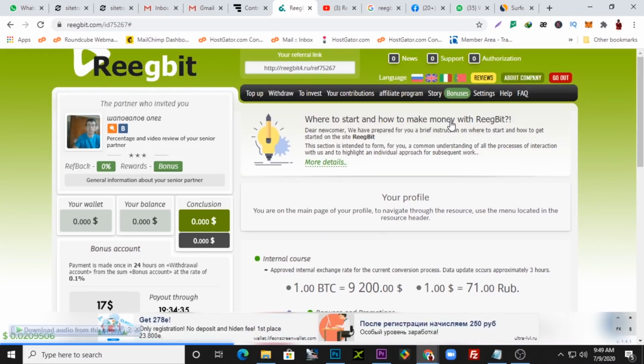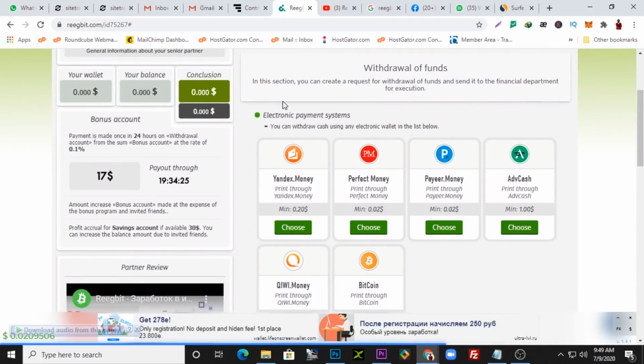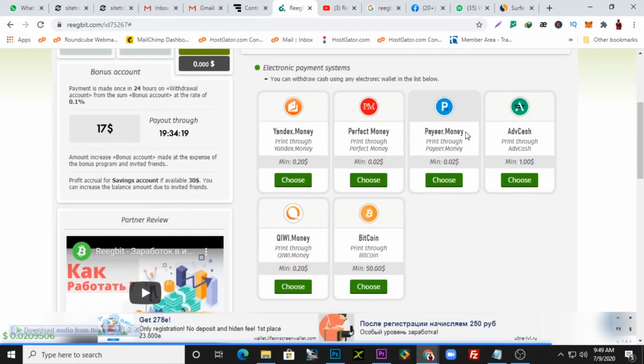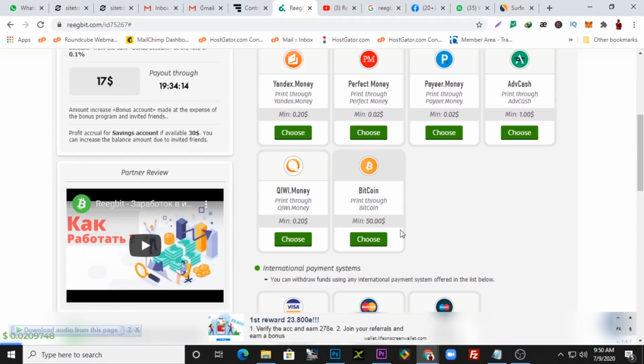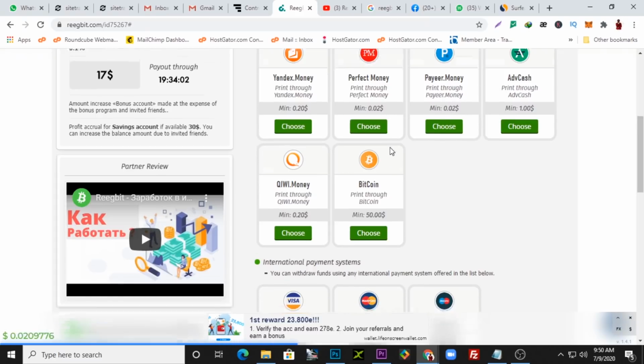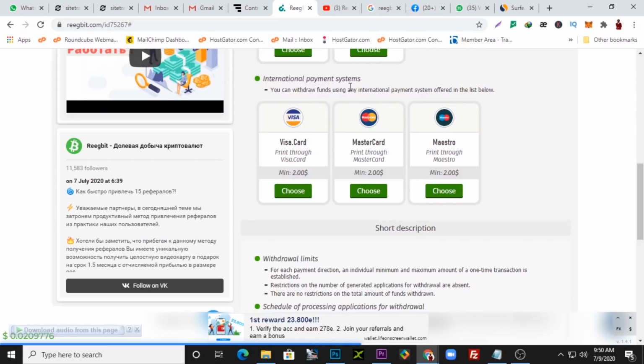If you need more information about Reegbit, you can check their frequently asked questions over here. You should get more information. When you want to withdraw, it's very easy. They have very good withdrawal options. You can see here all the electronic wallets. You could send your money to Yandex, Perfect Money, Payeer. You can even send through your Bitcoin wallet right here, but you need a minimum of $50 for that. But with all these other accounts, with 2 cents, you can send out money. You can actually send out money to any of these platforms, even with international payment systems.